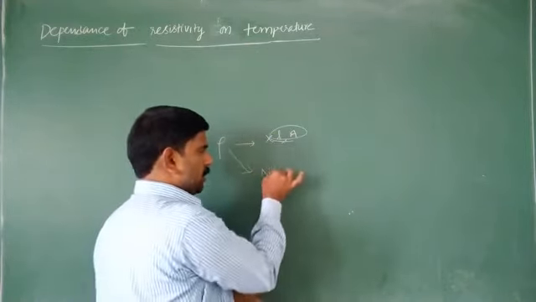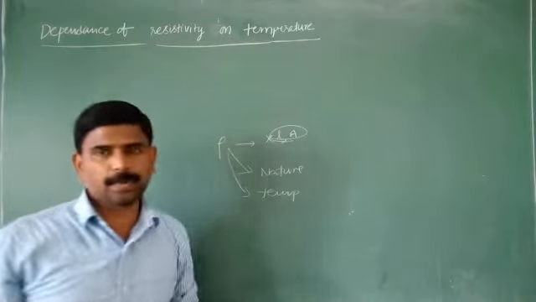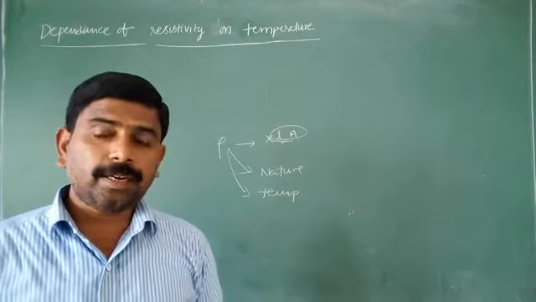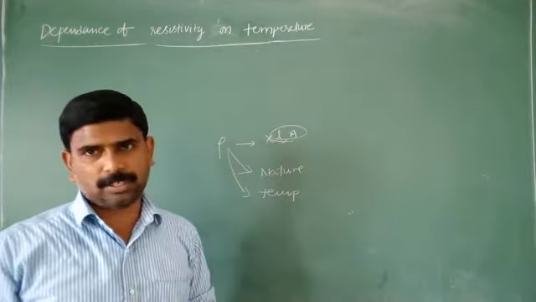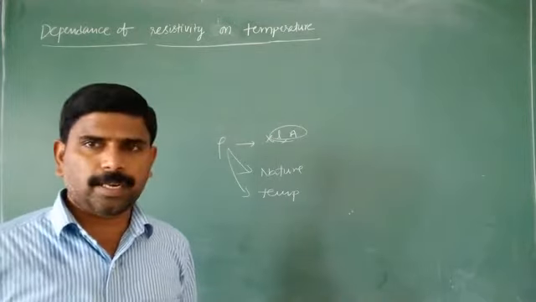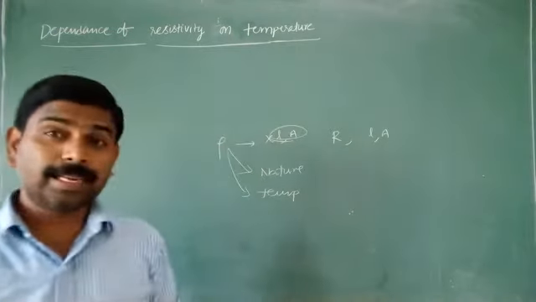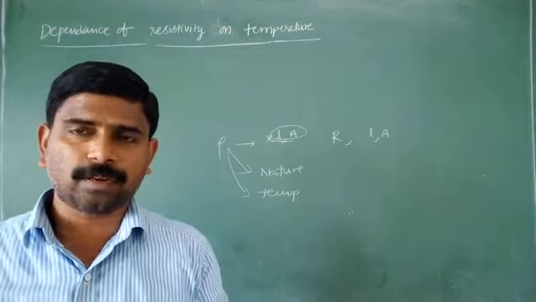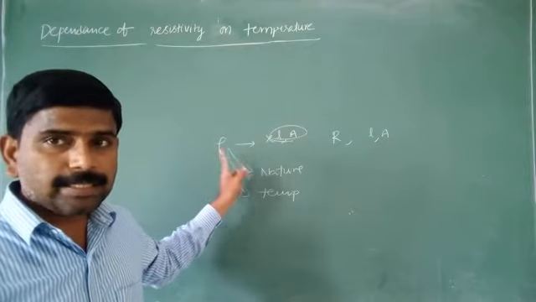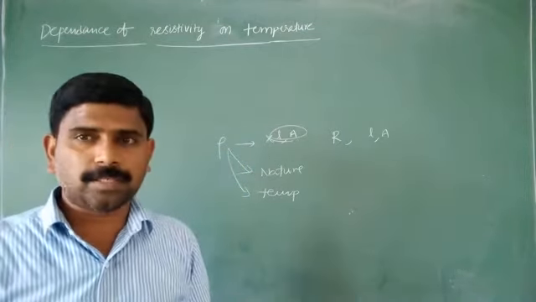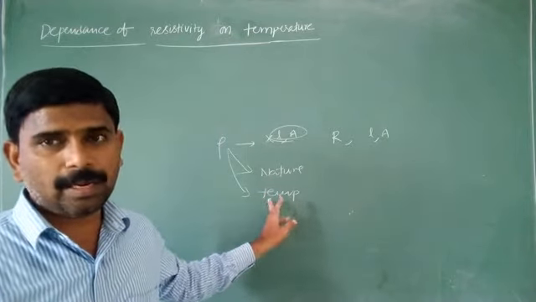Resistivity depends upon the nature of the material and the temperature, but not the dimensions. But resistance depends upon the dimensions, the length and area of cross section. Resistivity, the specific resistance, is independent of the dimensions. It depends upon the nature of the material and temperature.